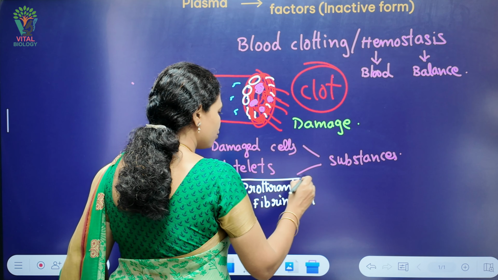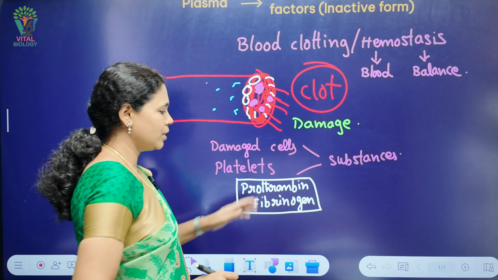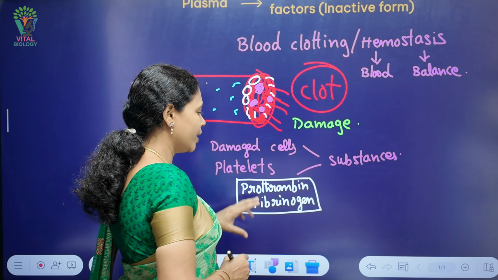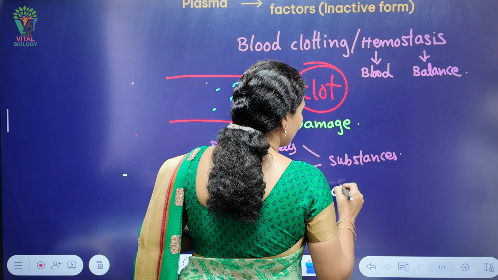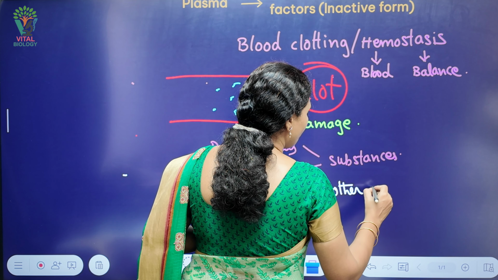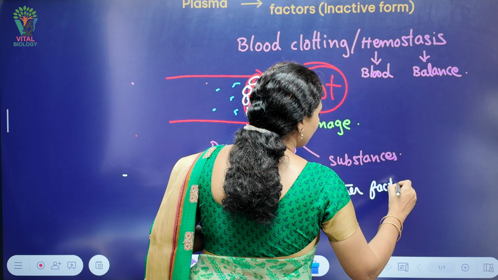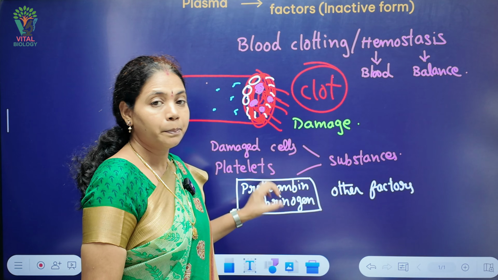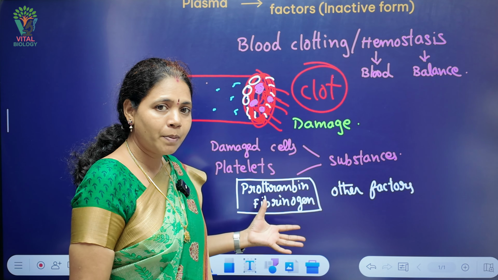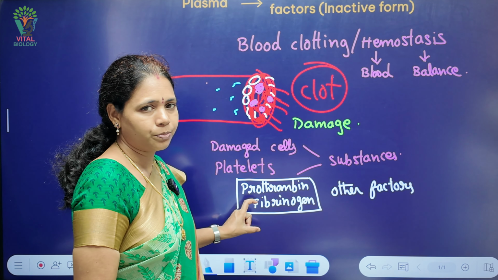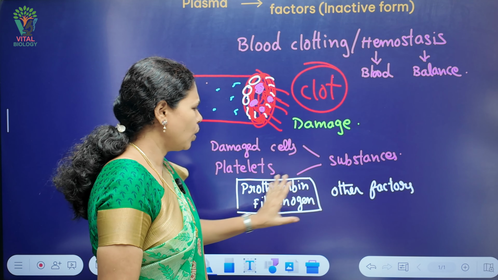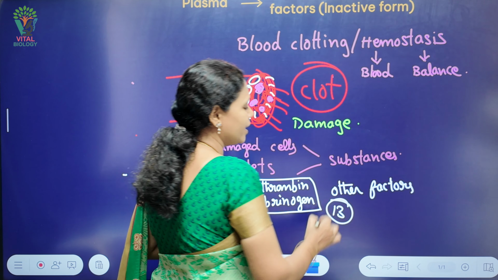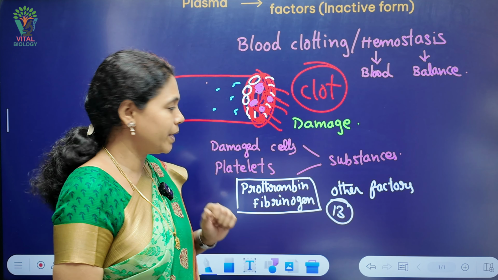But here we should notice that not only these two clotting factors are present in blood, but some other clotting factors are also present along with these two. According to our syllabus, we will just focus on these two. But all together, about 13 clotting factors are present in our blood.